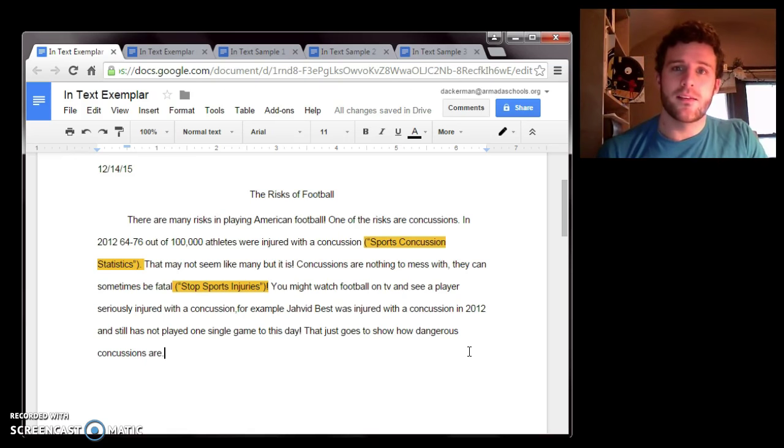There's two types of in-text citations that you can do: parenthetical citation and introducing the source, and I'm going to show you both. What you see on the screen right now is a great example of a parenthetical citation. Now this person didn't have access to the author's name, so they very rightly put the title of the article within parentheses after the information that they used. Now ideally I'd like to see this person include a little bit more of their own explanation of these facts, but right now we're just talking about the citation, so we'll ignore that for now. So they have the information within the parentheses that they need.